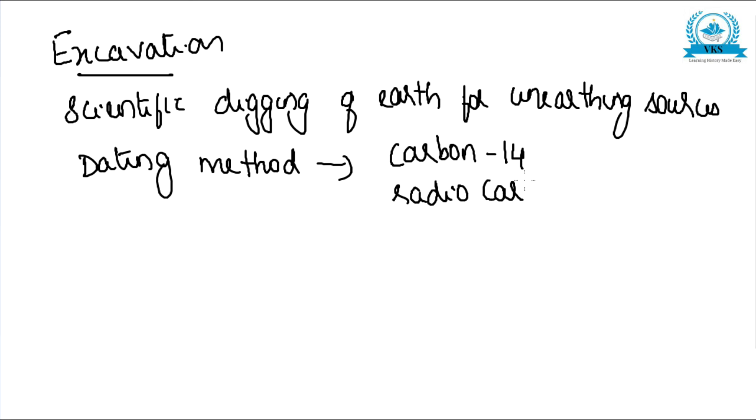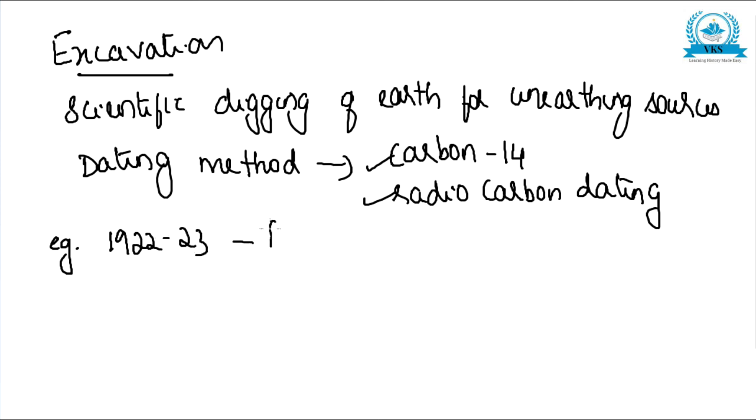Like that, they use different methods for dating. If we try to see some examples of important excavations, we can think about the excavation at Mohenjo-daro. That is 1922-23, R.D.